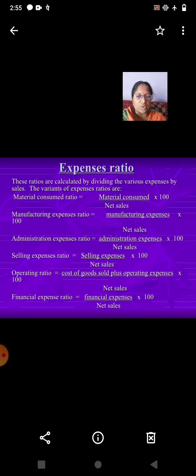Expenses ratio. These ratios are calculated by dividing various expenses by the sales.